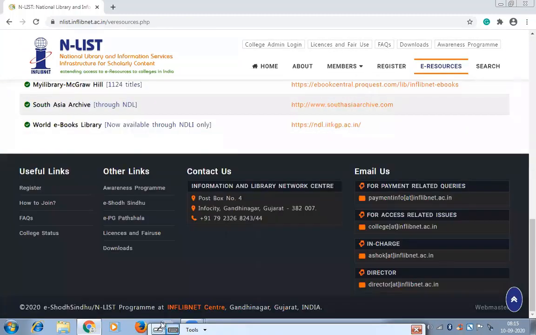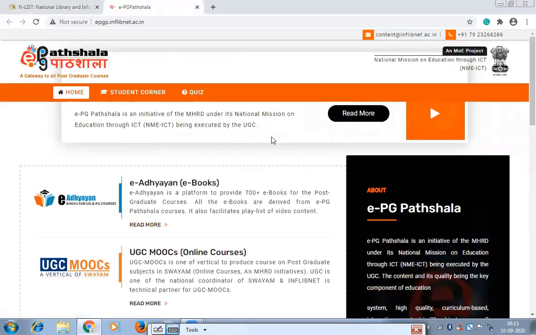Now there is one more site offered by INFLIBNET, that is EPG Pathshala. EPG Pathshala is developed by the MHRD, Government of India. Although it says EPG Pathshala, it has material which undergraduate students can also use, pertaining to their subject area.